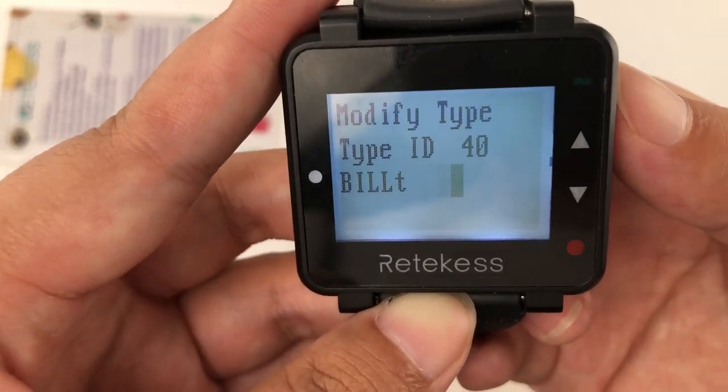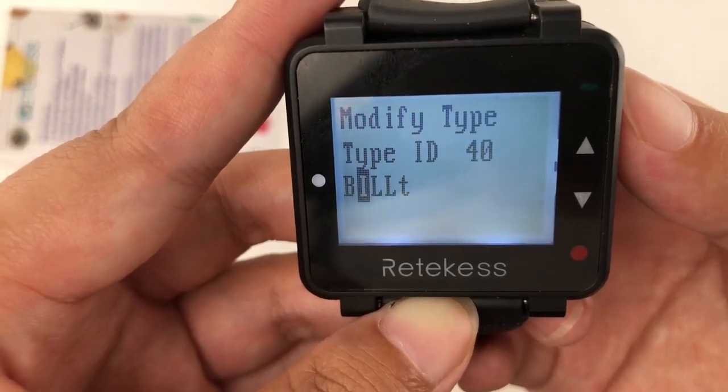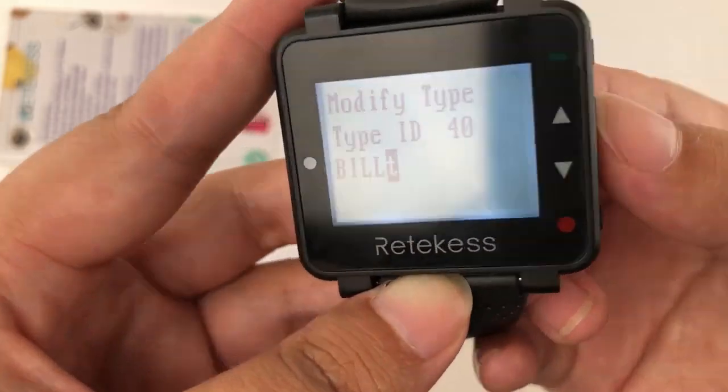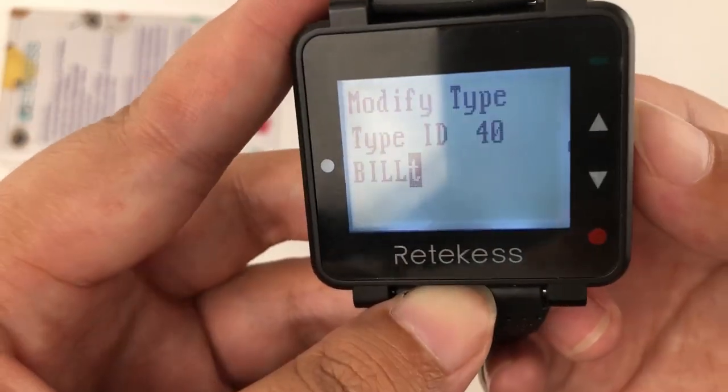Oh no. Okay, I need to set the T as a space.